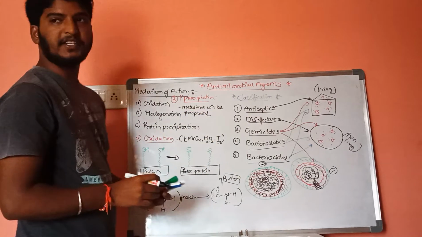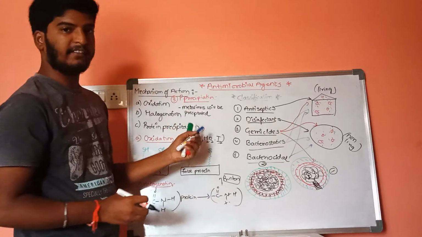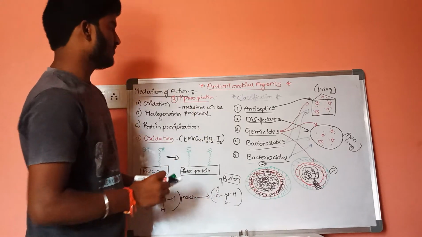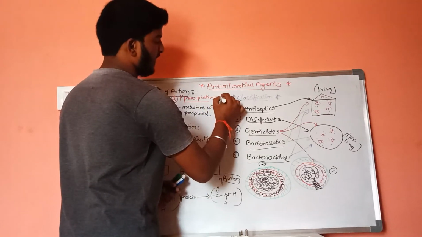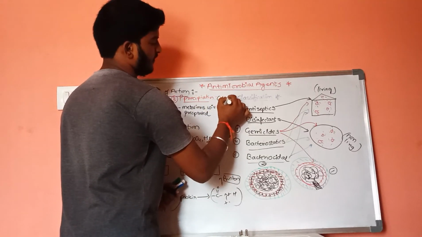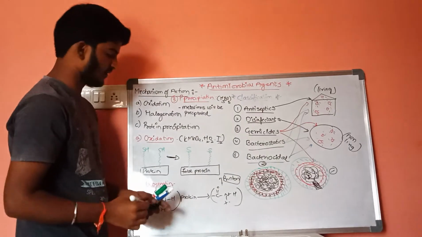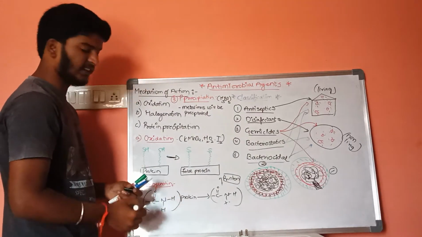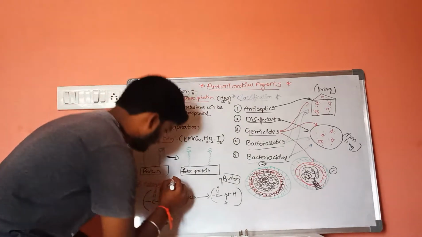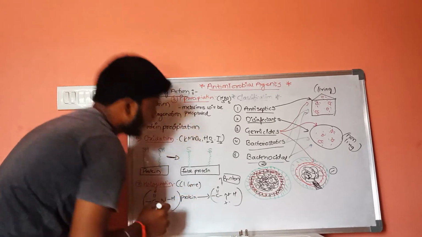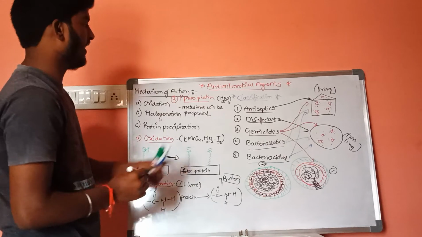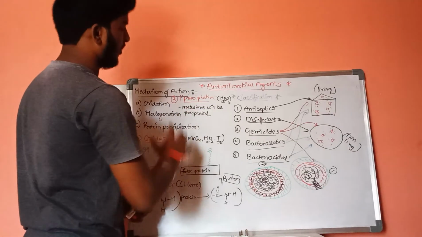Whenever it is precipitated, it is filtered. As a result, it will kill or inhibit the growth of microorganisms. Examples are boric acid and borax, whereas in case of halogenation, the example is chlorinated lime.